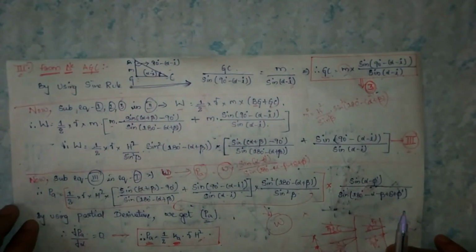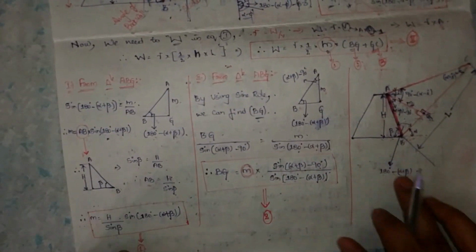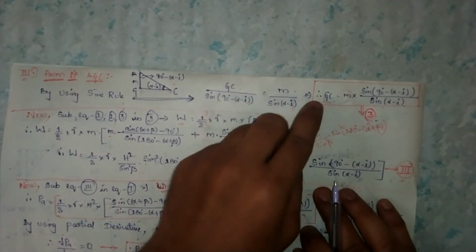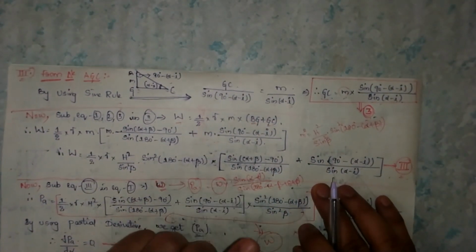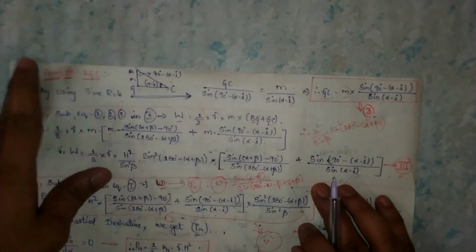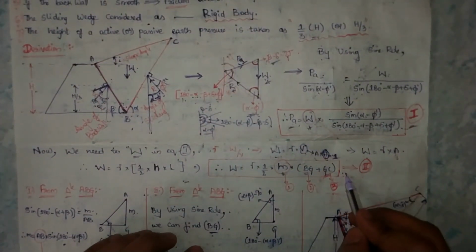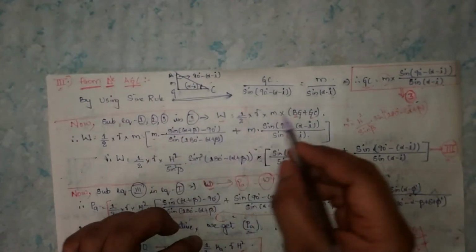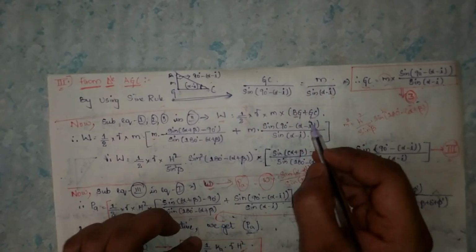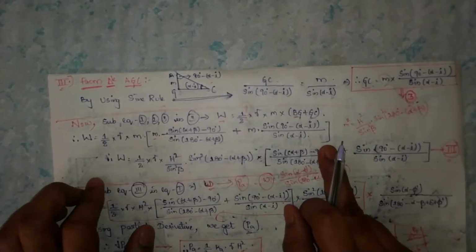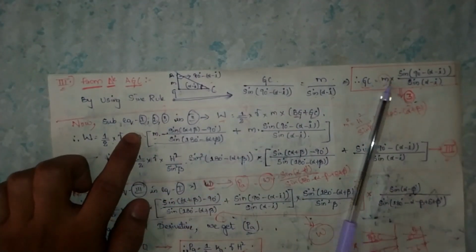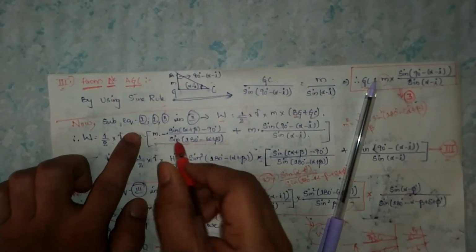So totally we get 3 equations: equation number 1 is M, equation number 2 is BG, and equation number 3 is GC. Substitute these 3 equations in the Roman number 2 equation, the W equation. Directly substitute BG and GC. By substituting the BG and GC equations in this Roman number 2 equation, we get the form: half into unit weight into M into BG.